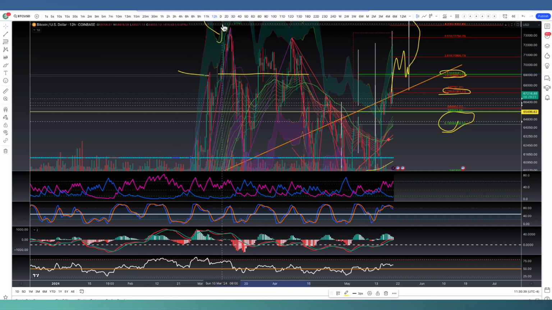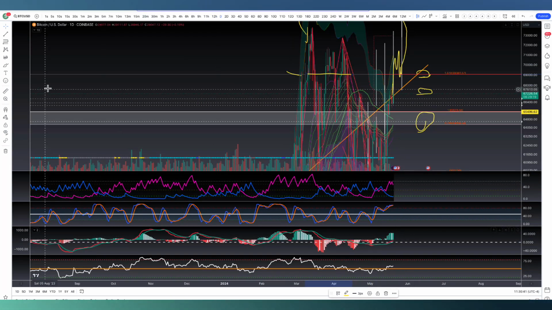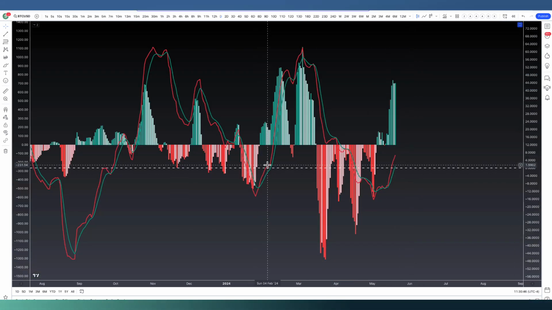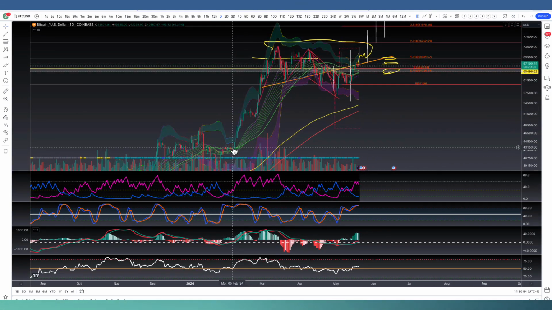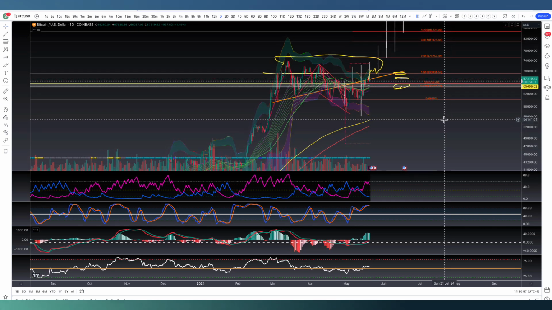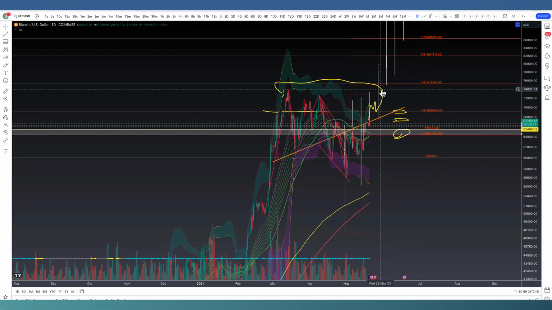So let's look at the daily chart. Daily TSI is still crossing up. We just got both lines through it, just like back here on February 7th, comparing that to back here when we had our liftoff phase from the correction in January. Everything's looking on track so far as what I'm seeing.